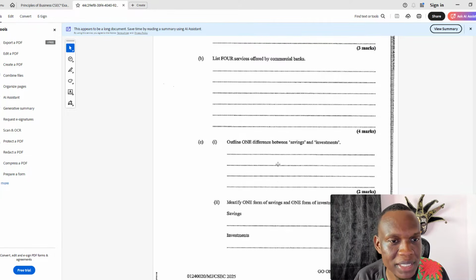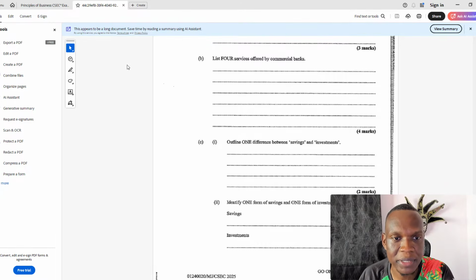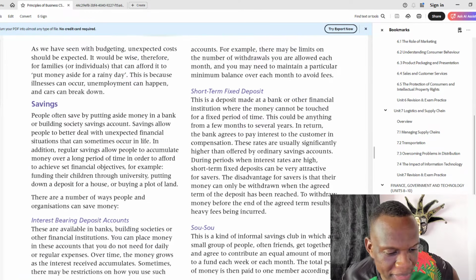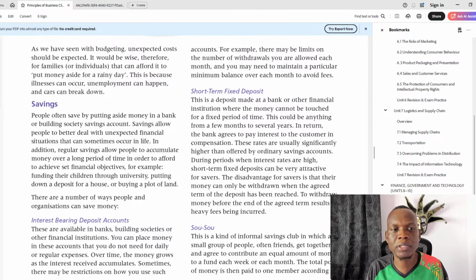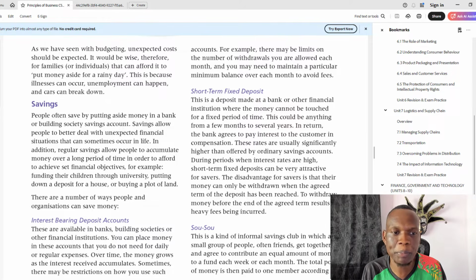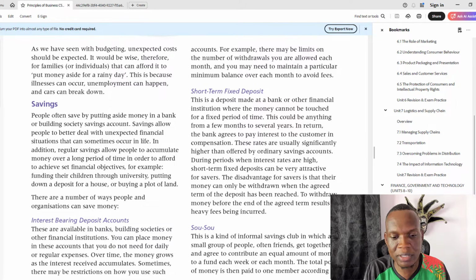One difference between savings and investment. Alright, so to just put it simply, savings is where you put money aside for some future use. You have your income, you get paid, and you put money aside to deal with certain issues, to pay for something later on, just put the money aside for future use.